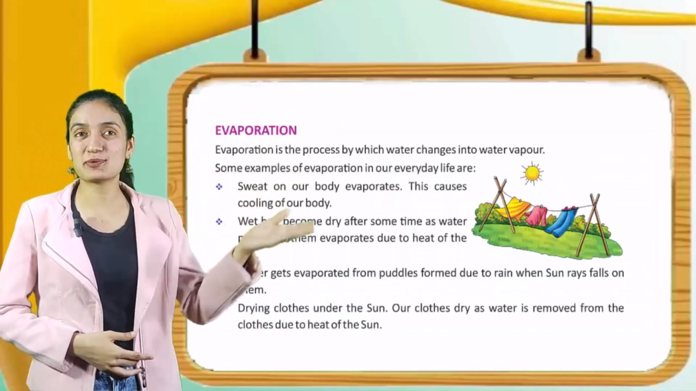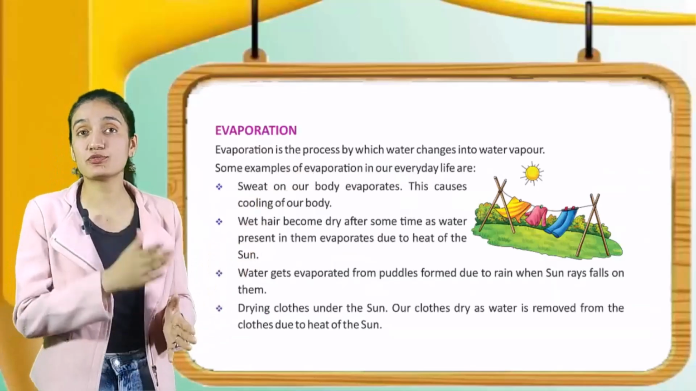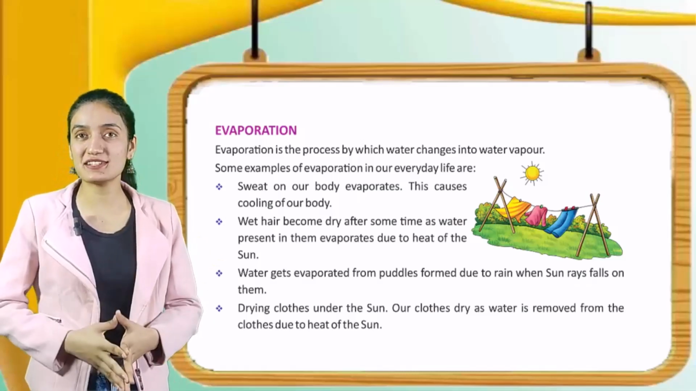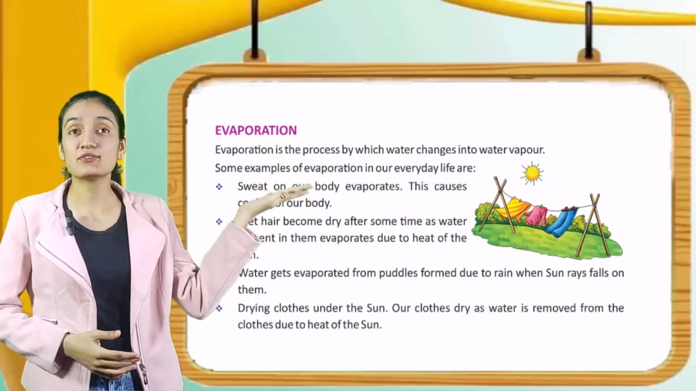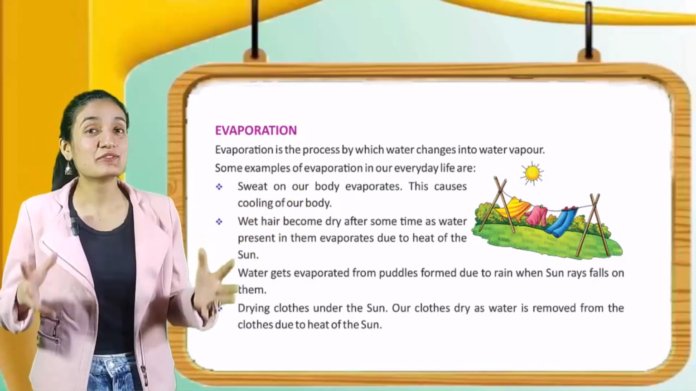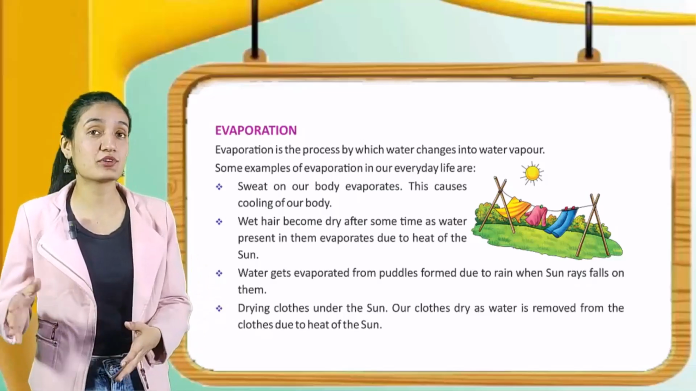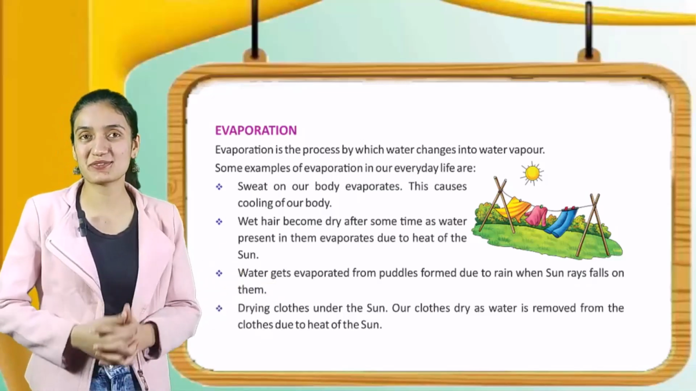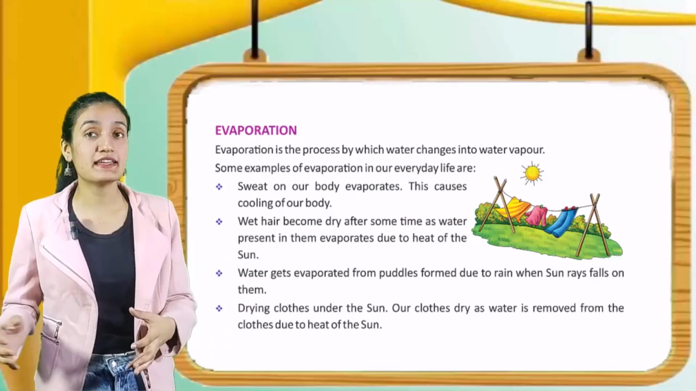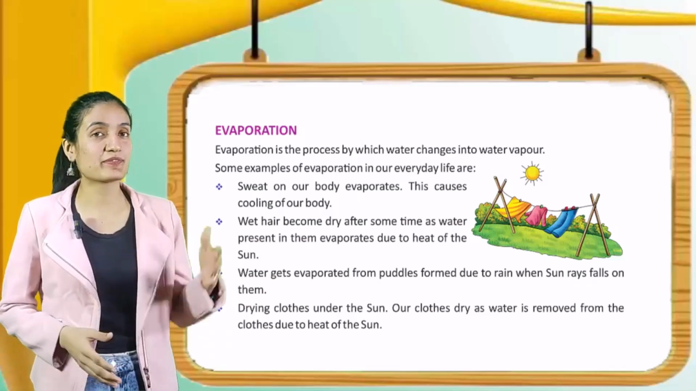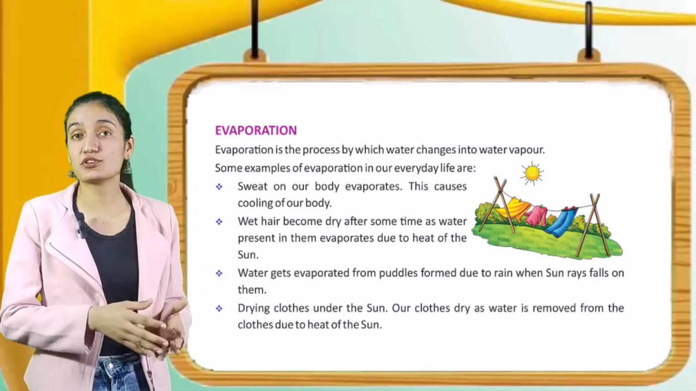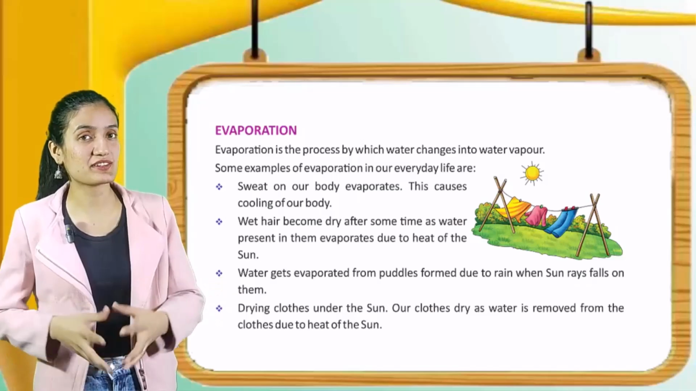Now let's see evaporation. Evaporation is the process by which water changes into water vapors. Some examples of evaporation in our everyday life are sweat on our body evaporates. This causes cooling of our body. Wet hair becomes dry after some time as water present in them evaporates due to the heat of the sun. Water gets evaporated from puddles formed due to rain when sun rays fall on them. Drying clothes under the sun. Our clothes dry as water is removed from the clothes due to heat of the sun.